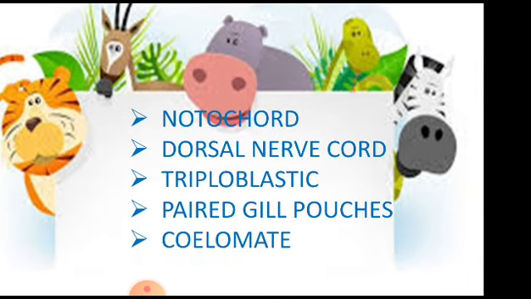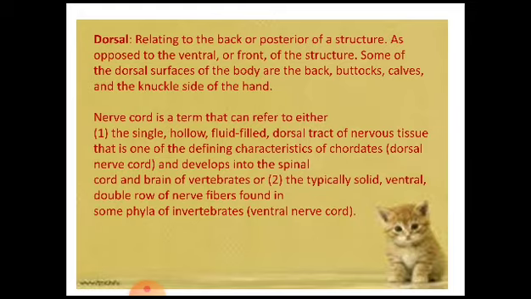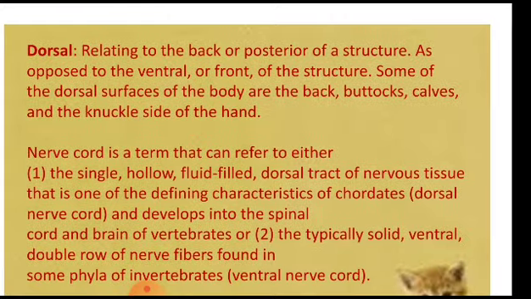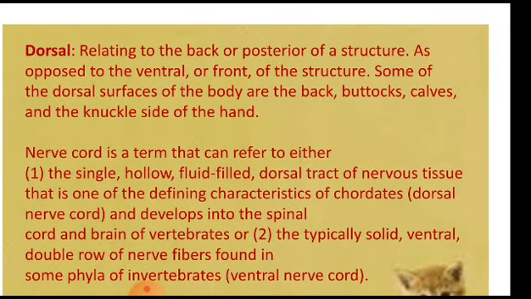They have a notochord. We have discussed what a notochord is. Then they have a dorsal nerve cord. Now this is new for you, so in the next slide I will explain the meaning of dorsal nerve cord. They are triploblastic. They have paired gill pouches and they are coelomate. Coelomate means having a cavity.